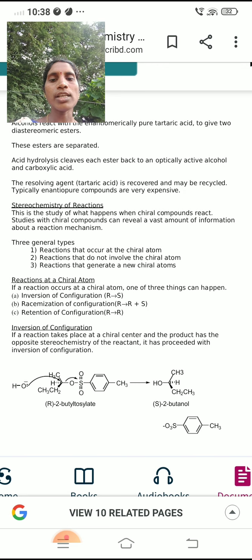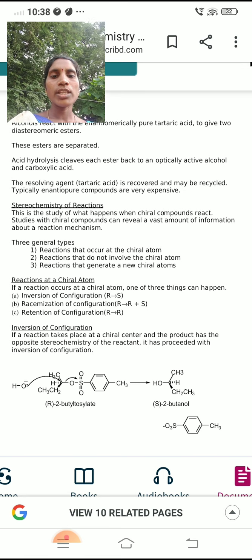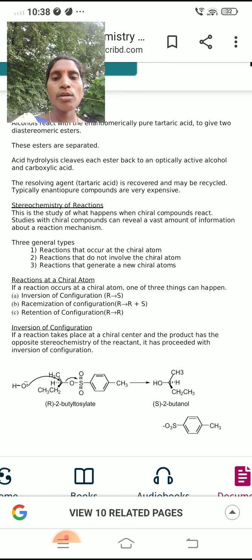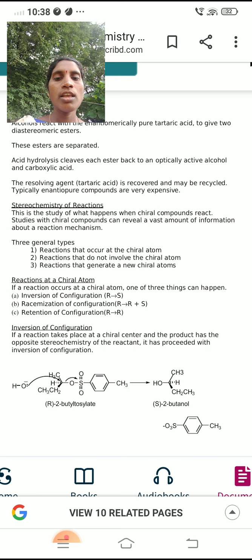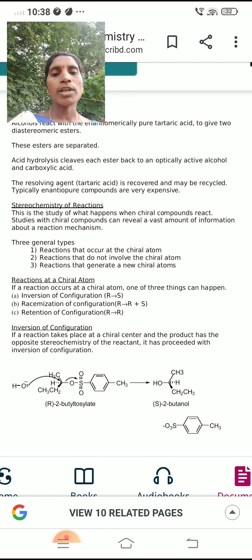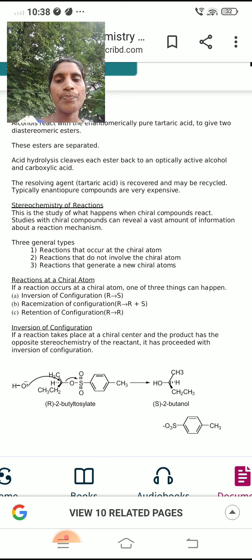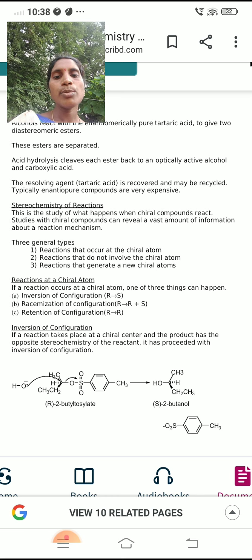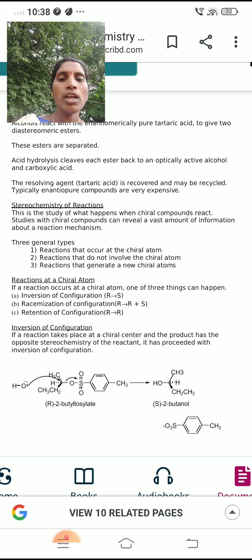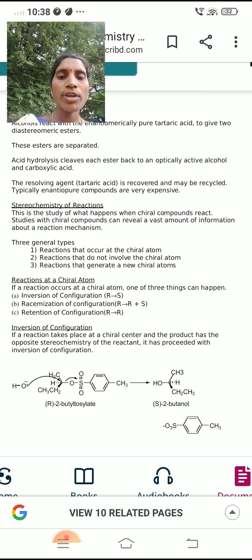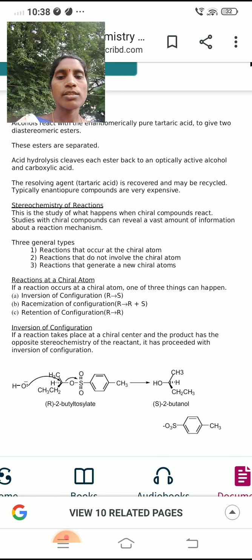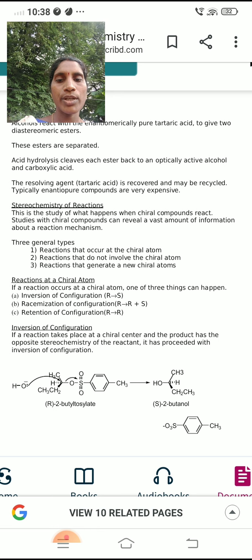If a reaction occurs at a chiral atom, one of three things can happen. First, inversion of configuration. That means if the molecule has R configuration, it can be converted into S configuration. The second one is racemization. The substrate has R configuration and it can be converted into R plus S configurations.